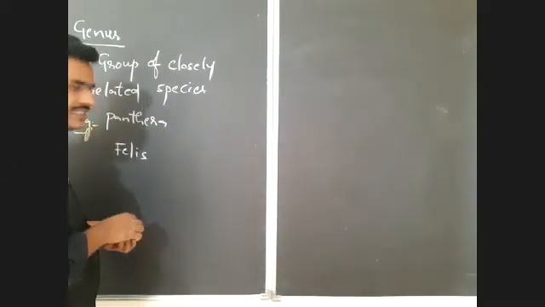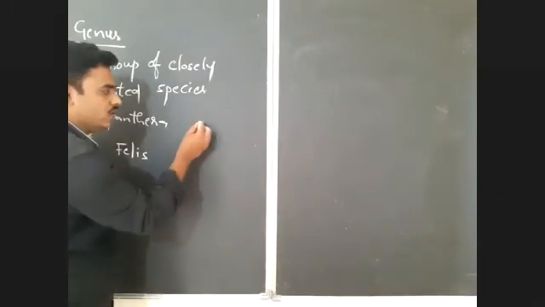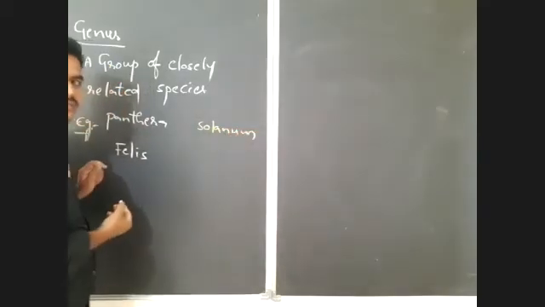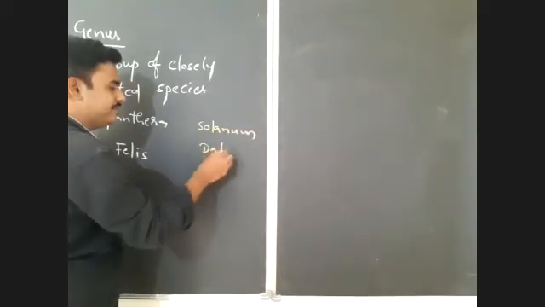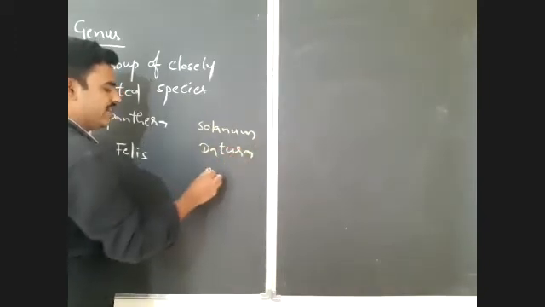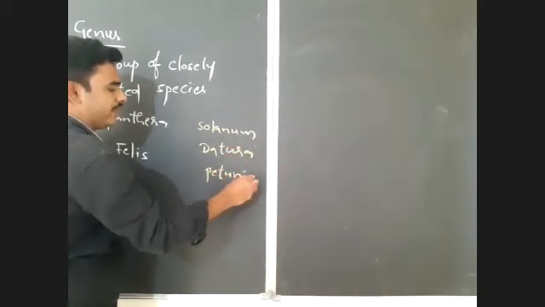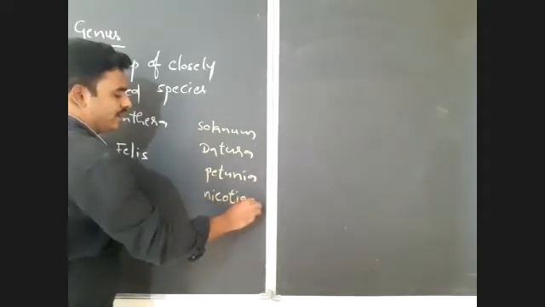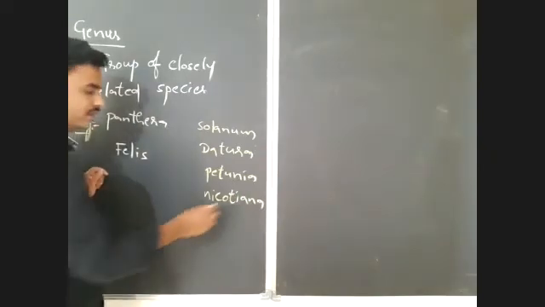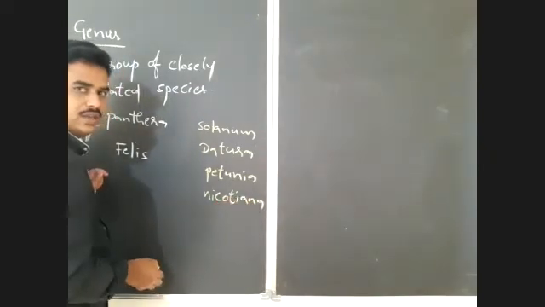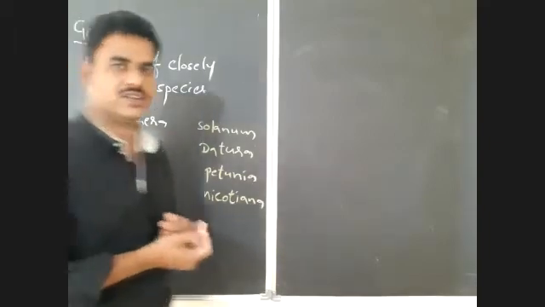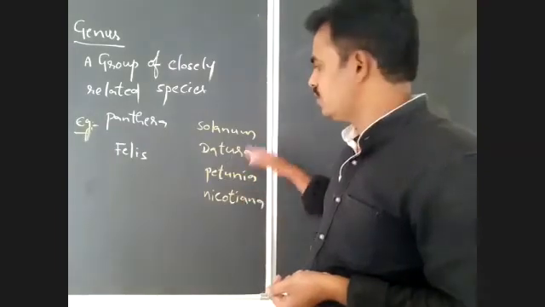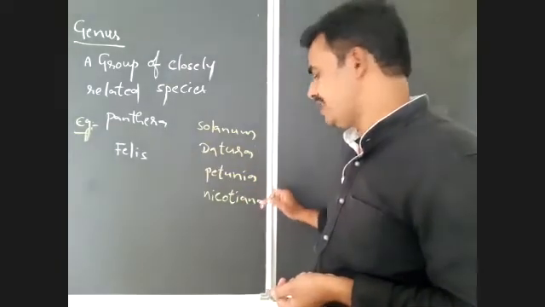What about in plants? In plants, if you observe, Solanum, Datura, Petunia, Nicotiana, all these are genera.